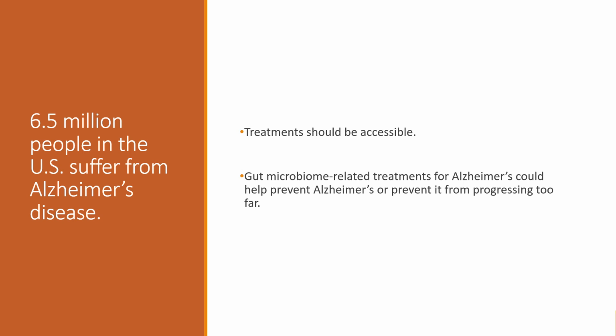This topic is so important because there are about 6.5 million people in the United States who suffer from Alzheimer's disease. So, accessible treatments to Alzheimer's are important, and more studies on probiotic treatments for Alzheimer's should be done. Furthermore, treatments like GV971 mentioned previously, or potential treatments by changing diets could help people prevent Alzheimer's or prevent Alzheimer's before it progresses too far.